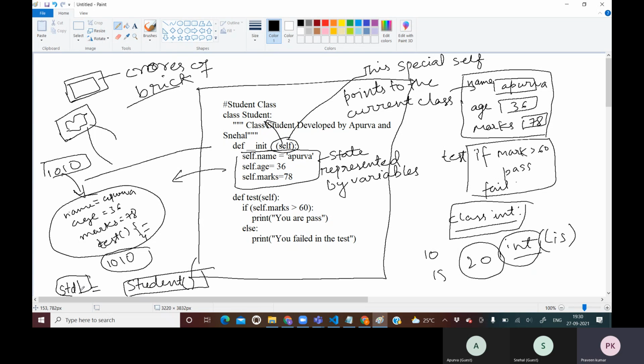We can say, std1, tell me this object's name. It will say, just come with me, std1 represents this address. Now after reaching here, call name and you get the name. In the same way, if I want the age, it will say now I am at the object place, now call age, and it gives me the age. Is it clear guys?